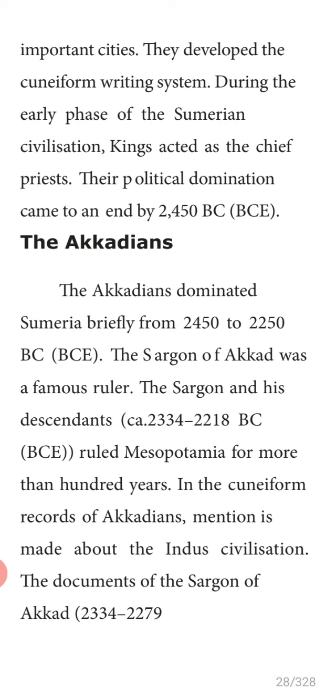The documents of Sargon of Akkad refer to the ships from Meluhha, Magan, and Dilmun. Underline, in the Quay of Akkad. What is Meluhha? Meluhha is a city of Babylon.